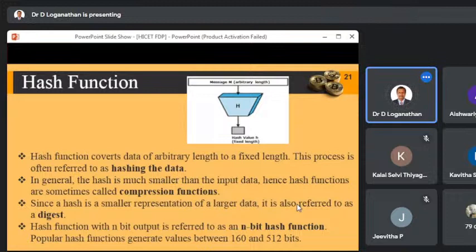Hope you understood. So the hash function will reduce or digest the original message into that digest, which is called the compression function. Usually, we say that larger data can be made into